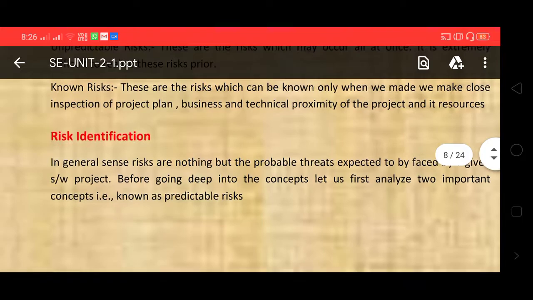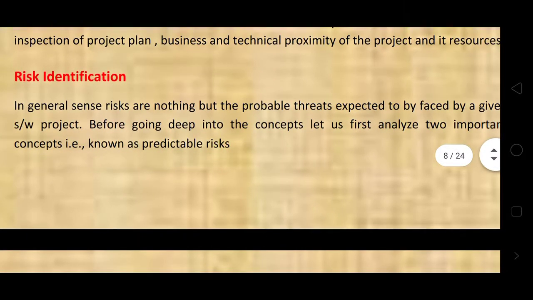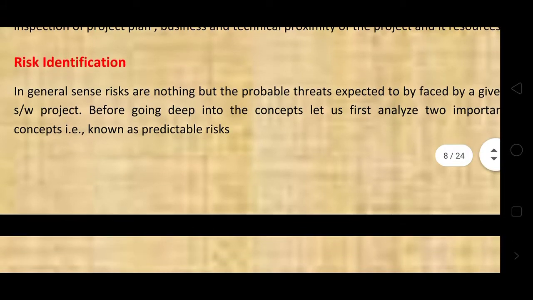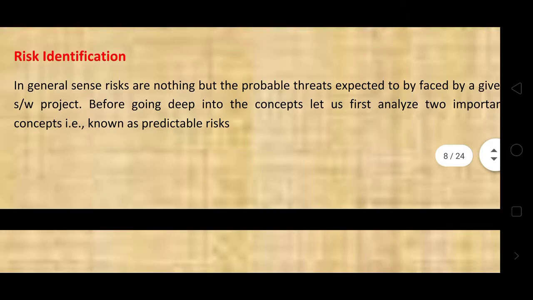Risk identification. In general sense, risks are nothing but the probable threats faced by a given software project. Before going deep into the concept, let us first analyze two important concepts, known as predictable risks and known risks.